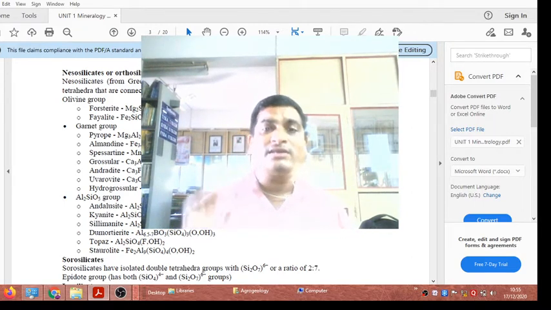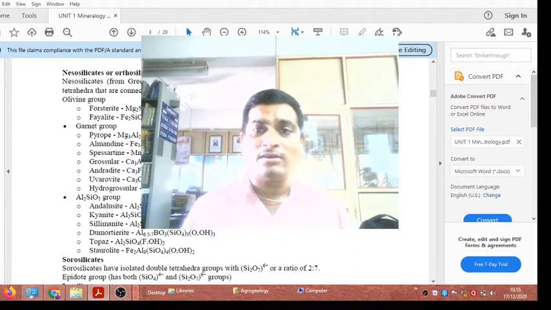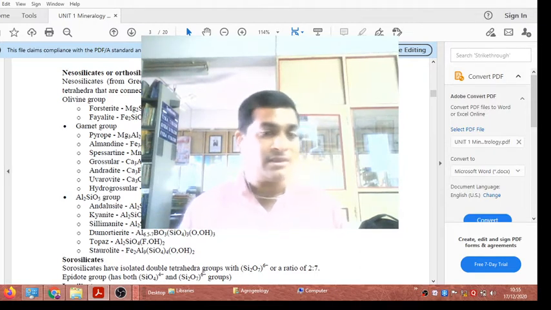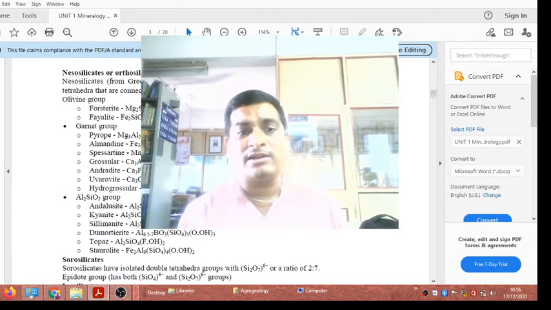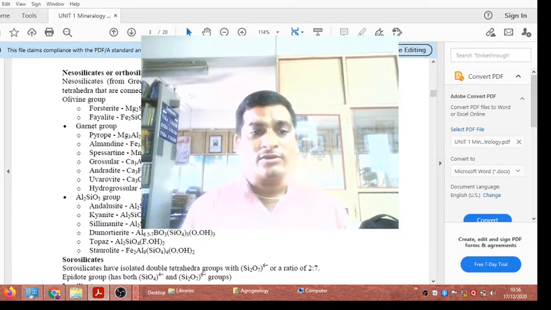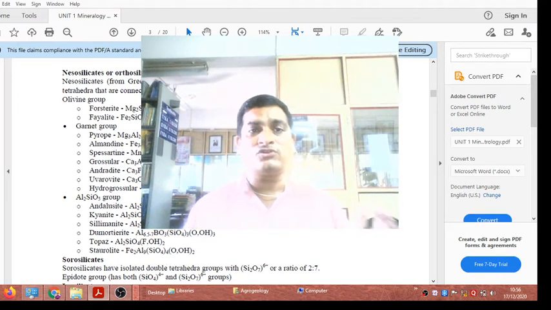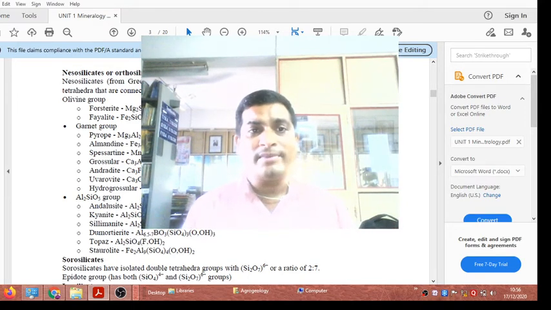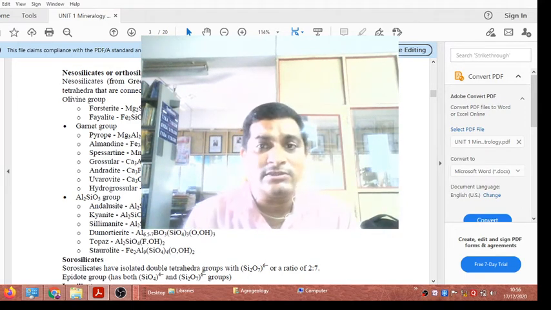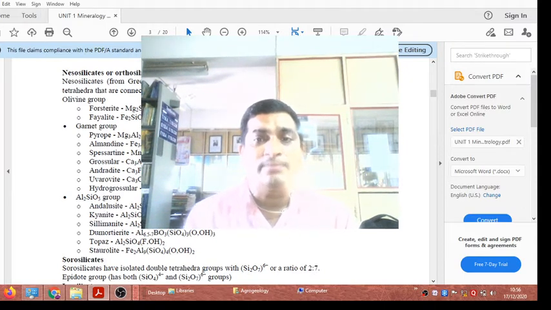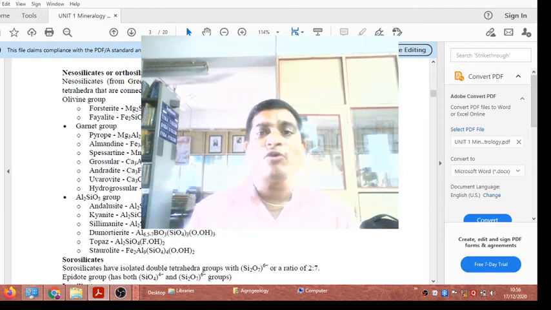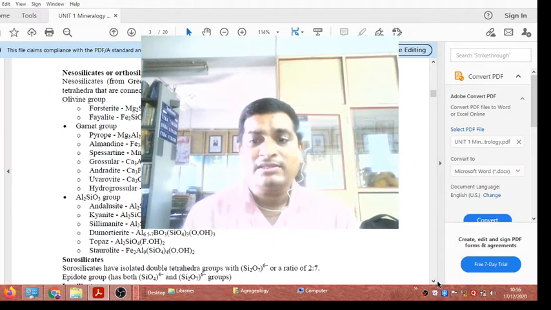They also show a simple tetrahedron belonging to the nesosilicate structure. Out of these, andalusite, kyanite and sillimanite are metamorphic minerals, and topaz and staurolite also belong to this aluminosilicate group. The nesosilicate structure is totally formed with the help of a simple tetrahedron, SiO4, meaning a 1:4 ratio of silica and oxygen.